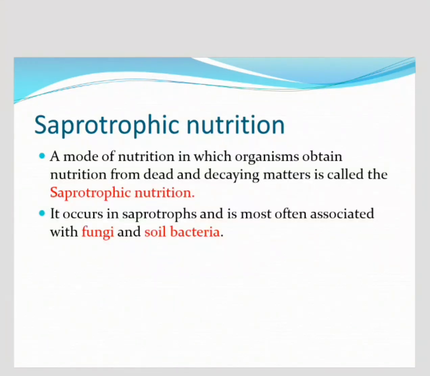Saprotrophic nutrition is a mode of nutrition in which organisms obtain nutrition from dead and decaying matter. For example, fungi are one type of example of saprotrophic nutrition. Plants which use the saprotrophic mode of nutrition are called saprotrophs. Example, fungi.